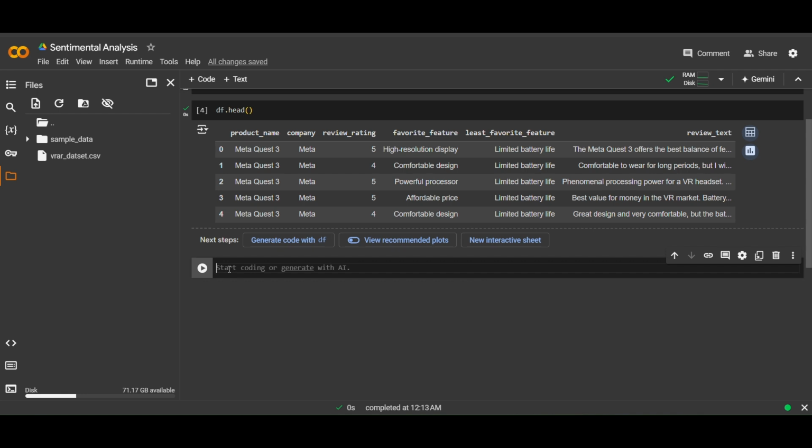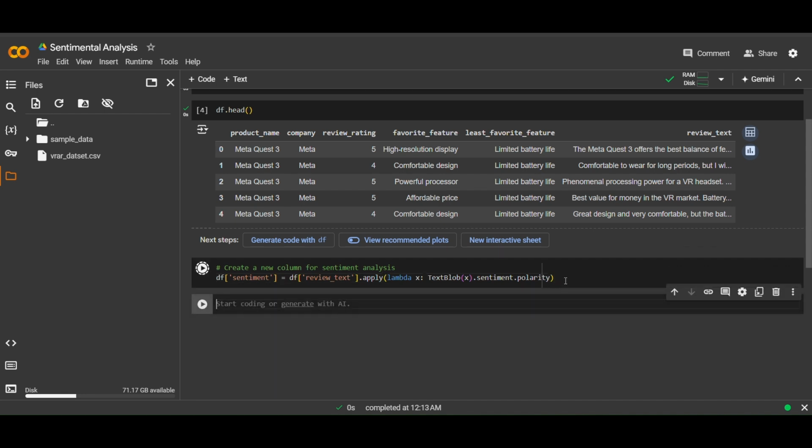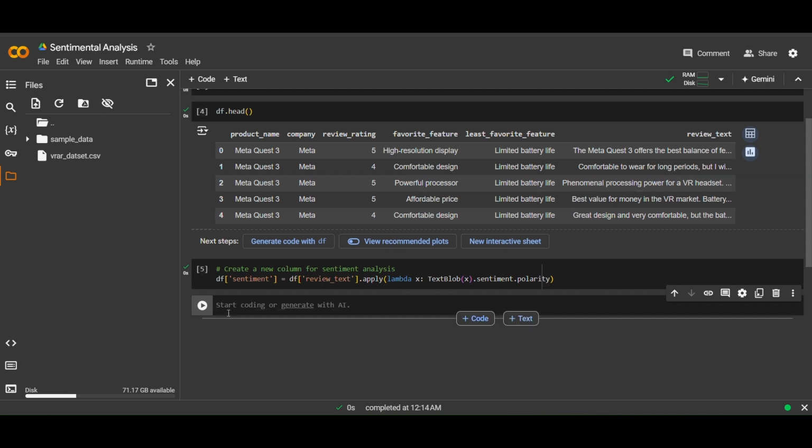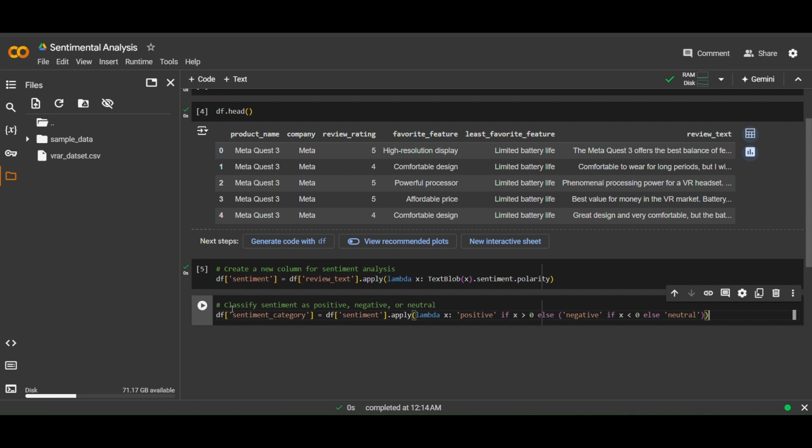So using TextBlob, we will create a new column for polarity. And now we will classify the sentiments into polarities, either positive or negative or neutral.